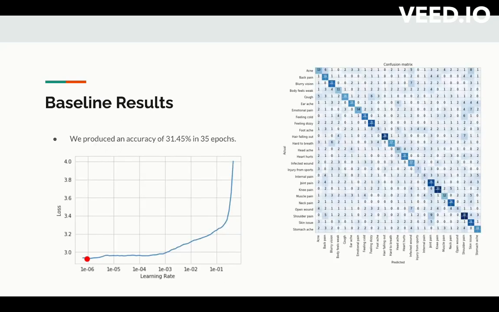And with our baseline, we got an accuracy of 31.45. As you can see from the graph below, we found the accurate learning rate using the learning rate finder. And on the right, there's a confusion matrix of the classification provided by the model.